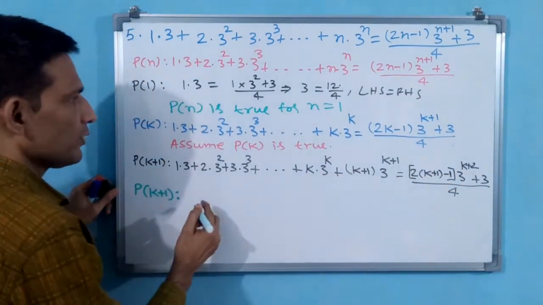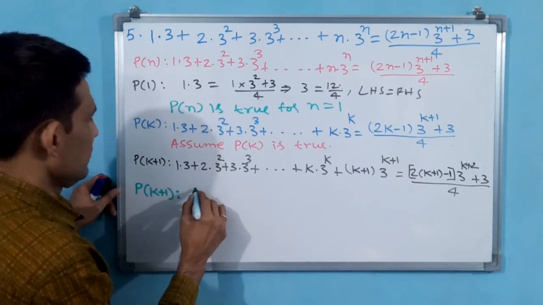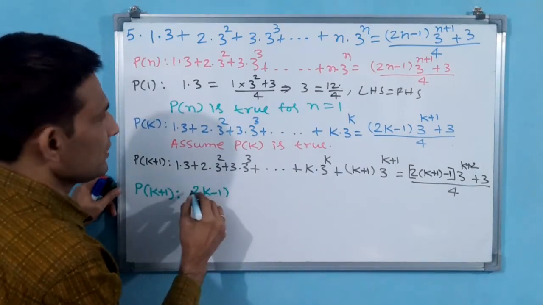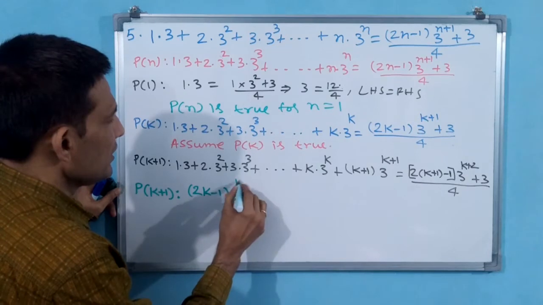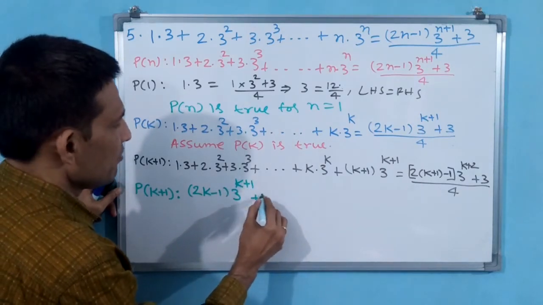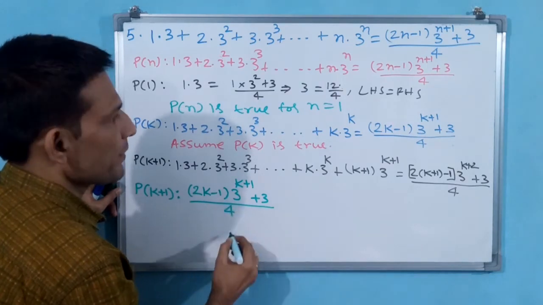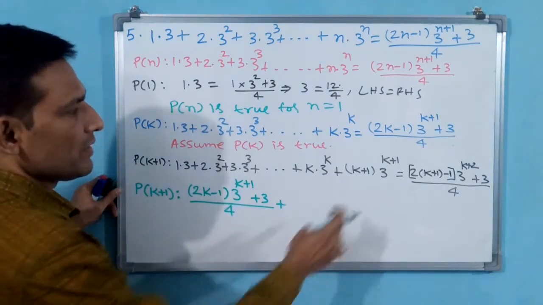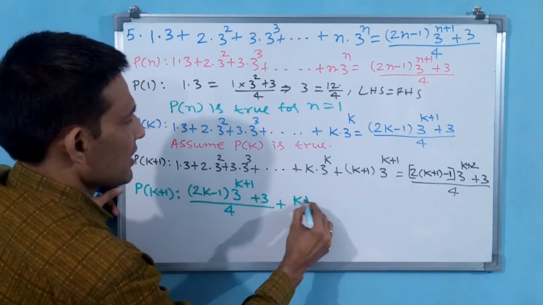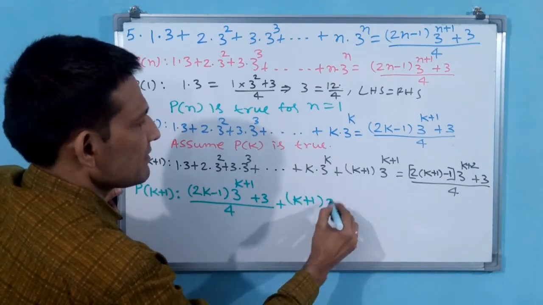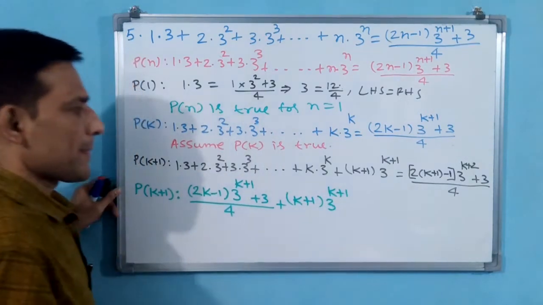You can repeat. Okay. You write 2k minus 1 into 3 power k plus 1 plus 3 by 4, plus this one, k plus 1 into 3 power k plus 1. Okay.